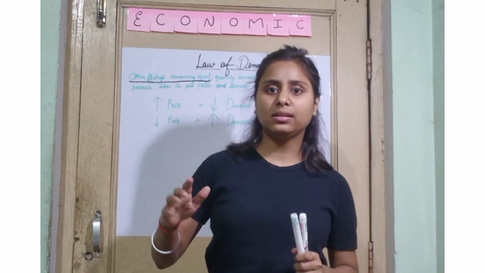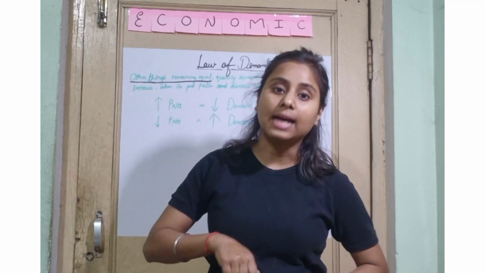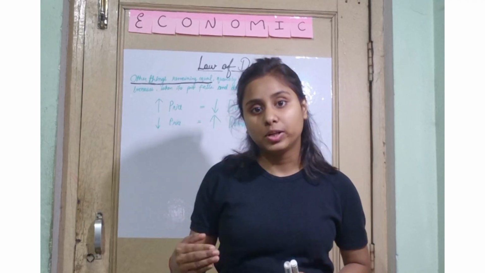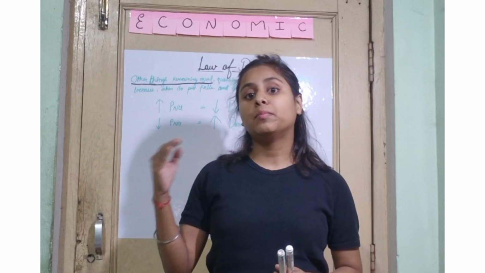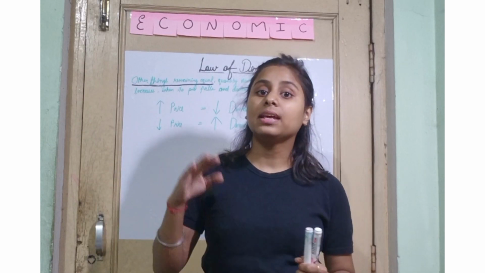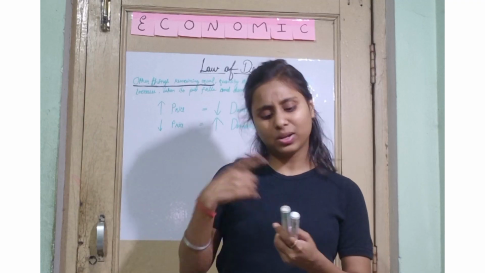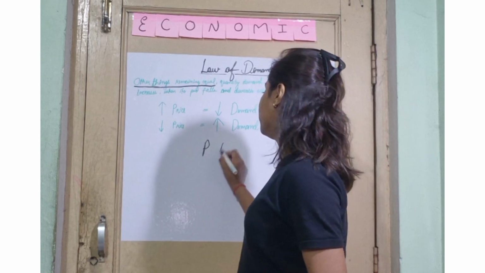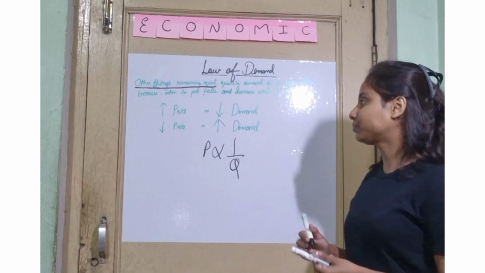So we all know that you have to start with the definition. Law of demand states that other things being equal, quantity demanded of a commodity increases when its price falls, whereas quantity demanded of a commodity decreases when its price rises. So there is an inverse relationship between price and the quantity demanded. You can write that also, it will help to give you good marks. Price is inversely proportional to quantity demanded. You can just write this.